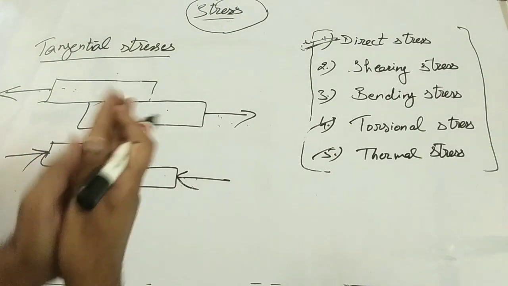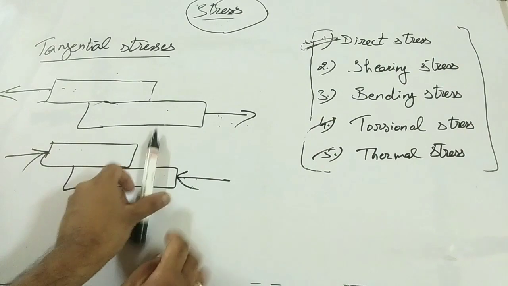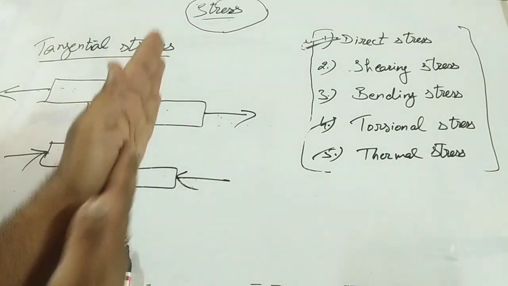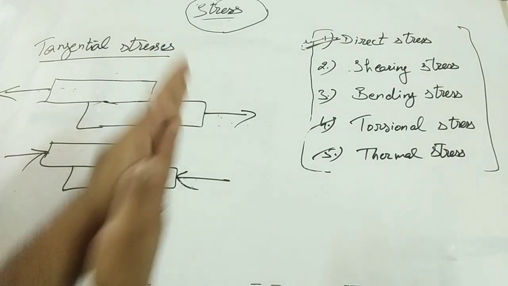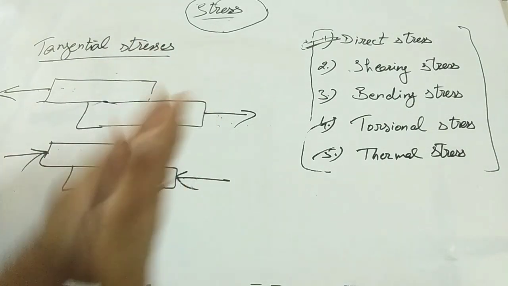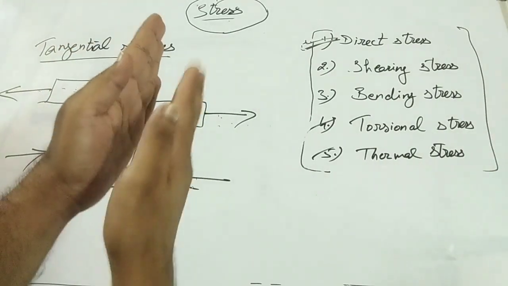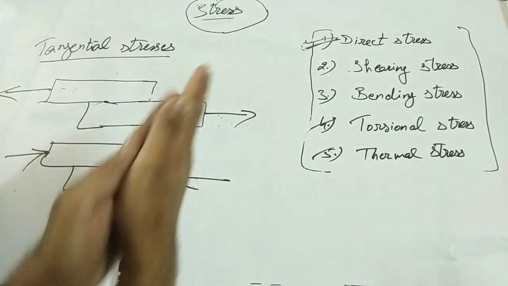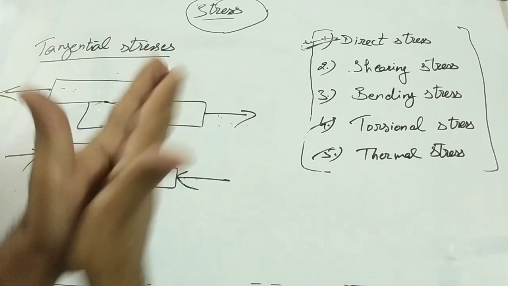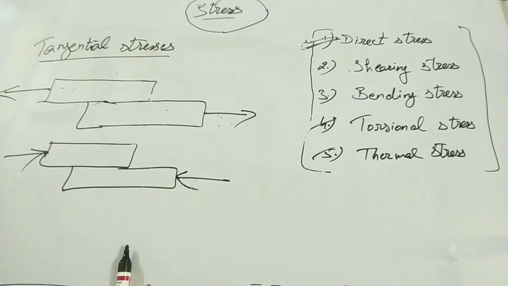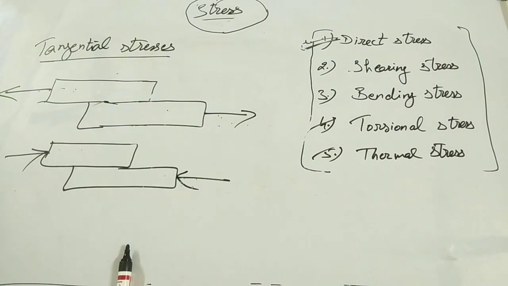Also, you can take the example of your hands. When you rub your hands like this, it is nothing but because of tangential forces to the cross section of the body. This hand will try to move this side and this hand will try to move back side, so there will be some friction between the surfaces of the two hands. That is only because of shear. So these are the shear stresses, only because of shear load.